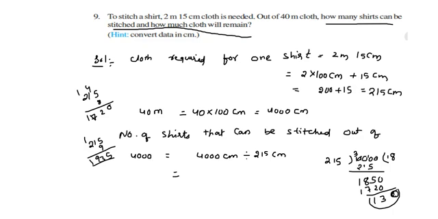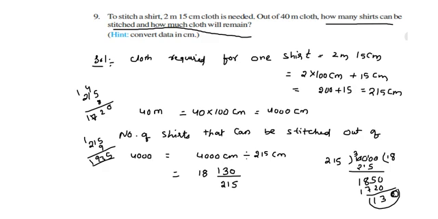So 18 and 130 is the remainder, 4000 divided by 215. That is the divisor, quotient and remainder. So 18 shirts we can stitch.